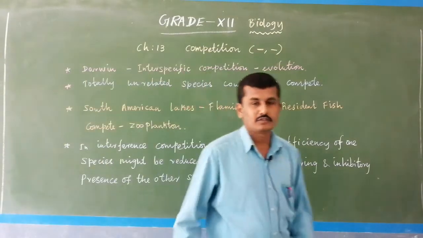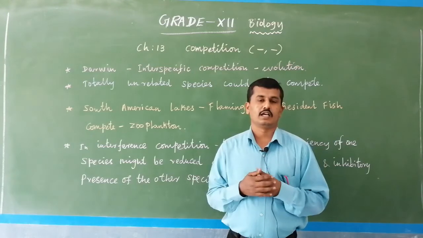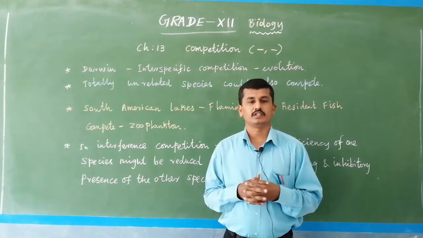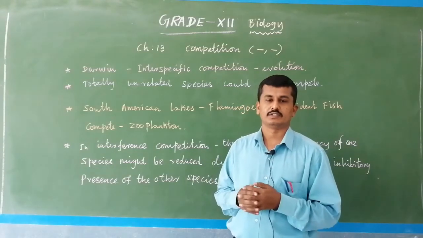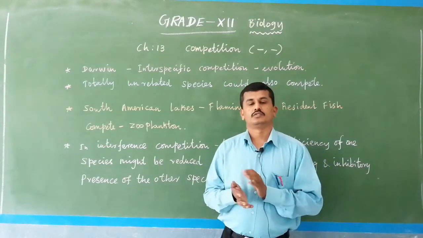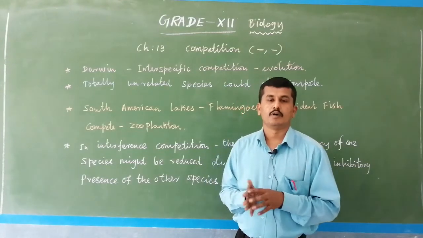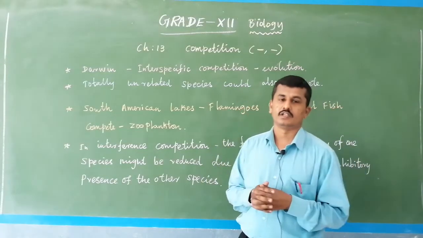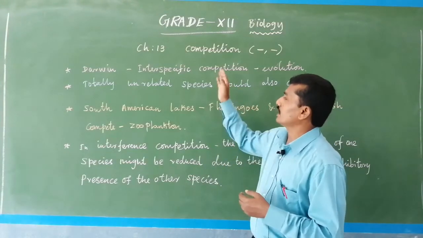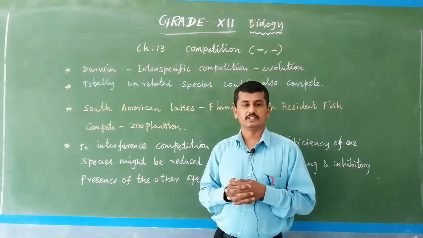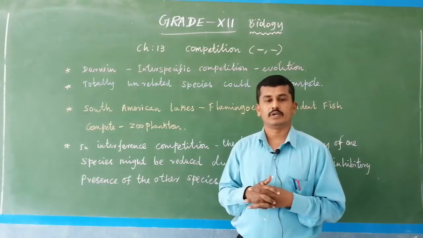Good morning, students. In the last videos we learned various topics in 12th standard biology, organisms and populations, chapter 13. Today in chapter 13, organisms and populations, we cover population interactions. The first one is predation, which we learned in the last class. The next one is competition.